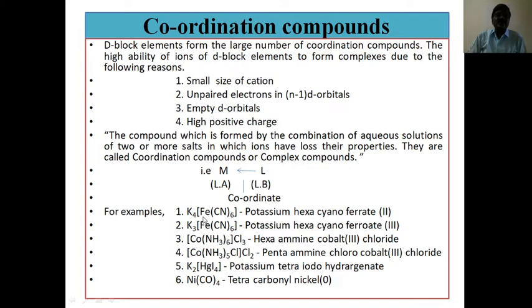What are the examples of coordination compounds? First one, K4[Fe(CN)6], that is potassium hexacyanoferrate(II). K3[Fe(CN)6], potassium hexacyanoferrate(III). [Co(NH3)6]Cl3, hexaamminecobalt(III) chloride. [Co(NH3)5Cl]Cl2, pentaamminechlorocobalt(III) chloride. K2[PtCl4], potassium tetrachloroplatinate. Ni(CO)4, tetracarbonylnickel(0). So these are the examples of coordination compounds.